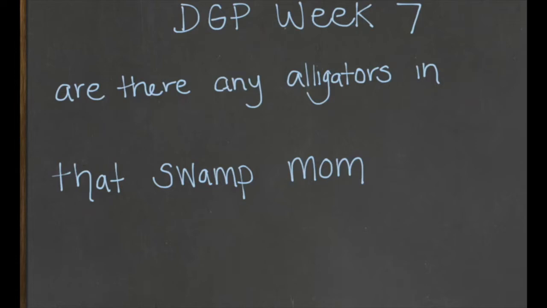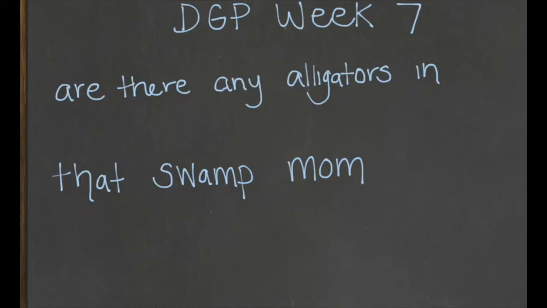The first thing we're going to look for are any nouns that are in the sentence. Nouns talk about people, places, things, or ideas. The first noun that I see is the word alligators. We have to ask ourselves, is it a common or a proper noun?